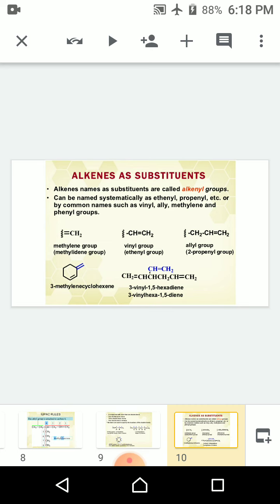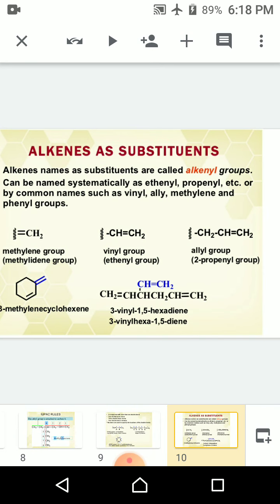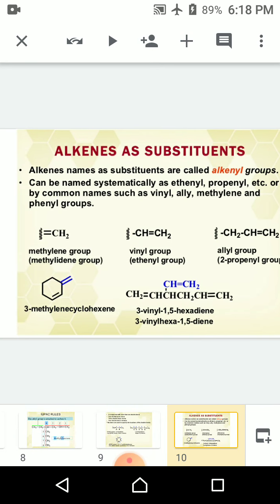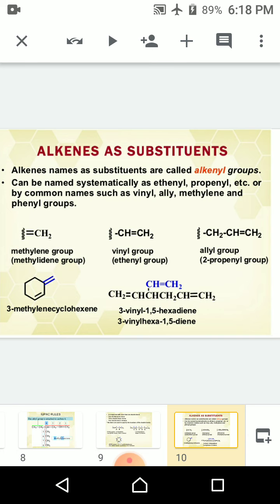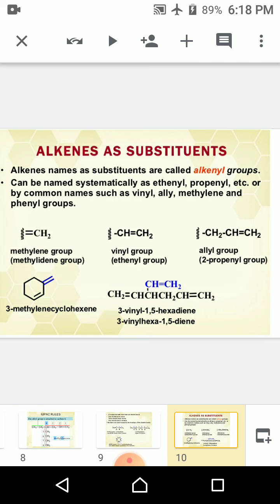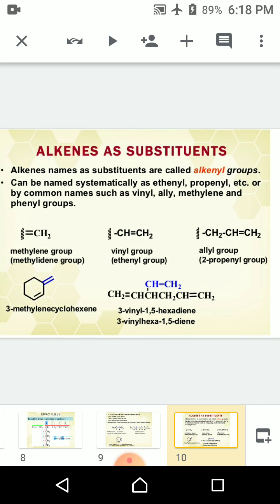Alkenes as substituent groups can be used in the IUPAC system. Alkenes named as substituents are called alkenyl groups. They can be named systematically as ethenyl, propenyl, etc., or by the common names such as vinyl, etc., methylene, and phenyl groups. So methylene groups, methylidene groups, vinyl groups, ethynyl groups, allyl groups, propyl groups are the names of the groups.